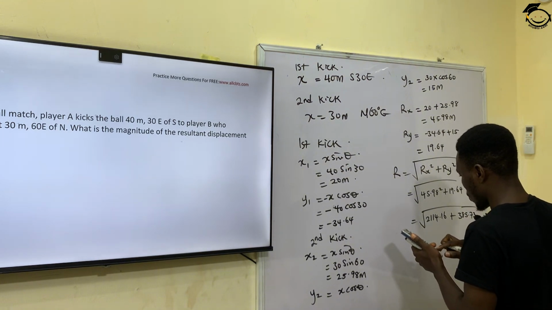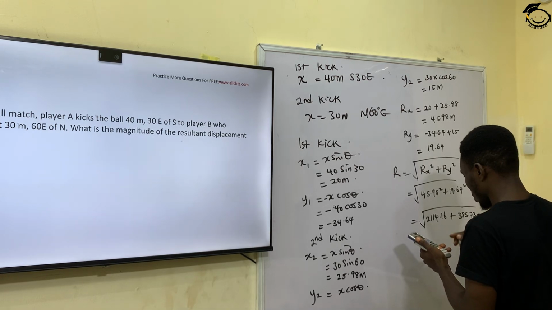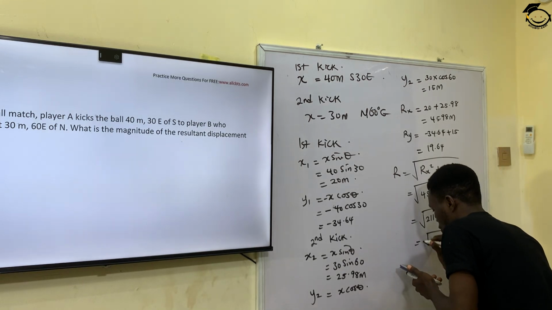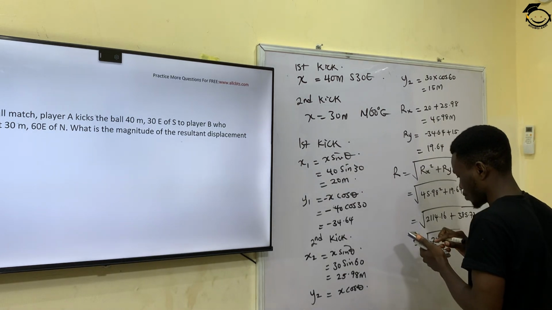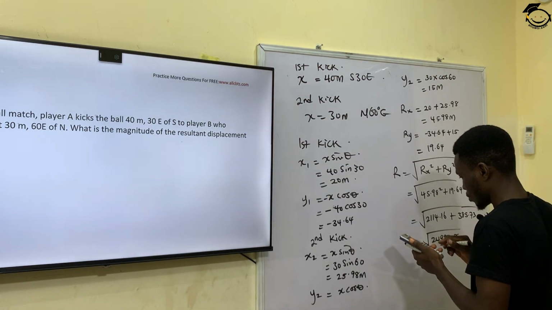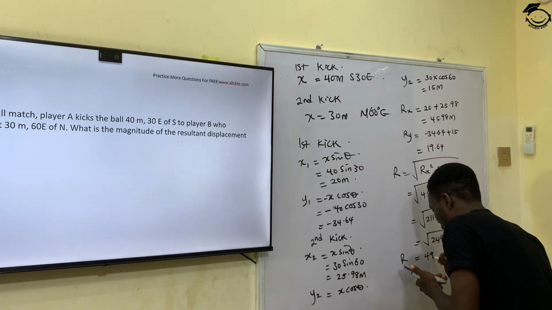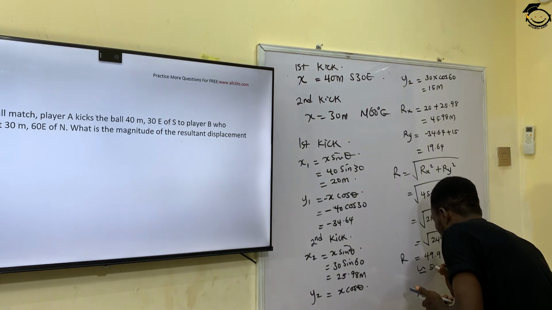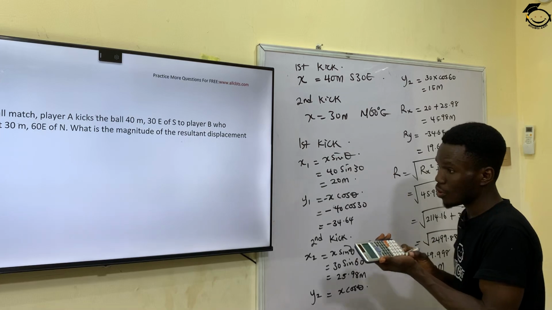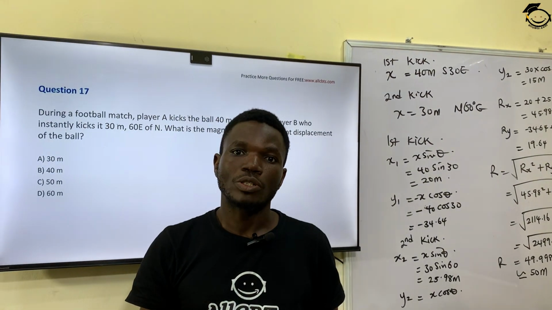So I have the square root of 2499.88. So my resultant is going to give me 49.998, which is approximately equal to 50 meters. So our correct answer to this question is 50 meters, which is option C.